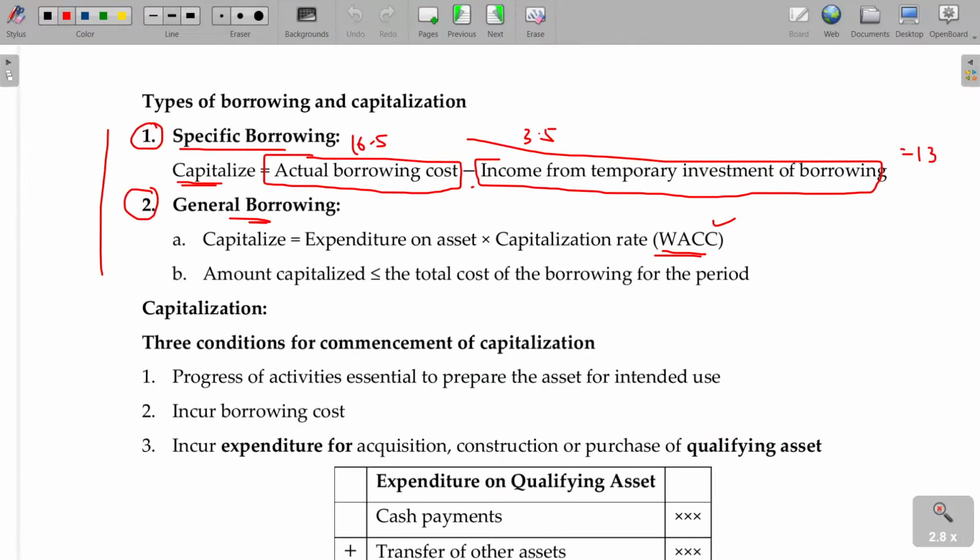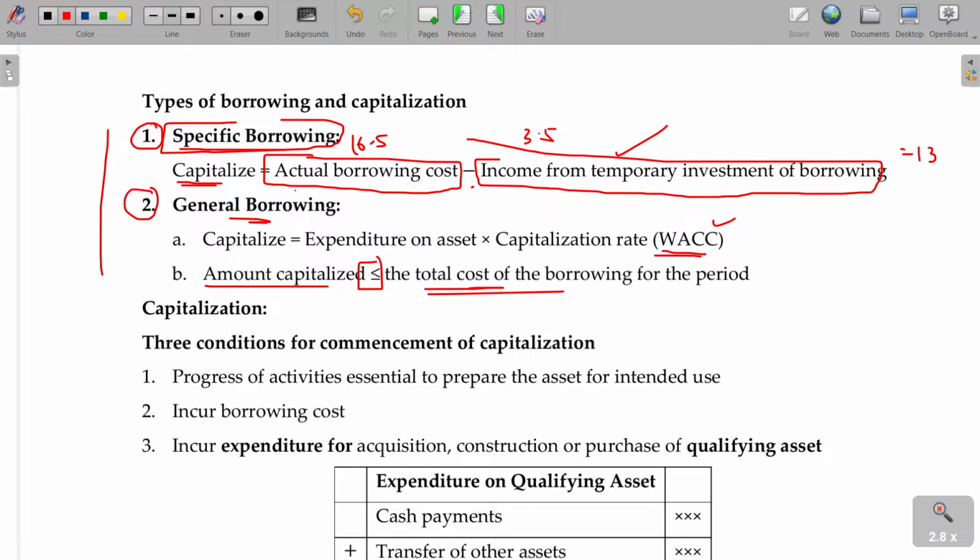Hope you will be now able to understand. The second part I will explain later, that's how I told earlier. Amount capitalized should be less than or equivalent to the total actual borrowing cost for the period. Are you able to understand? So while capitalizing, specific borrowing can be capitalized subject to any income recovered during the short period.